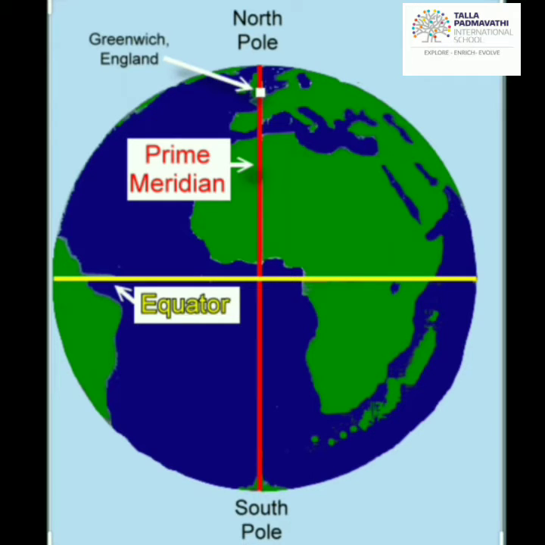The prime meridian is a longitude that passes through Greenwich near London. Totally there are 360 meridians of longitude. All these meridians are of equal length, but the distance between them is not equal. Actually, they get closer from the equator to the poles.